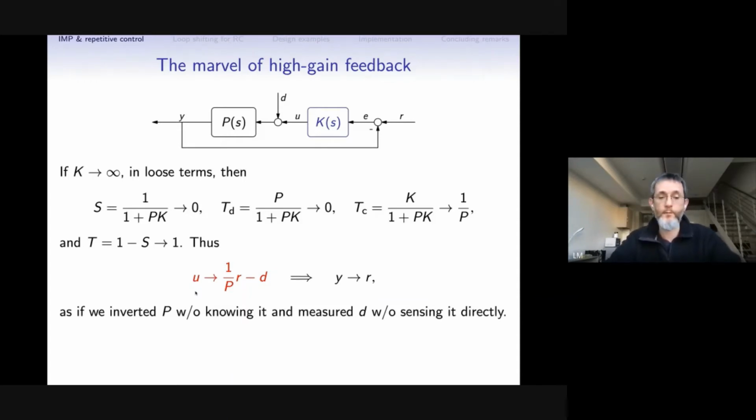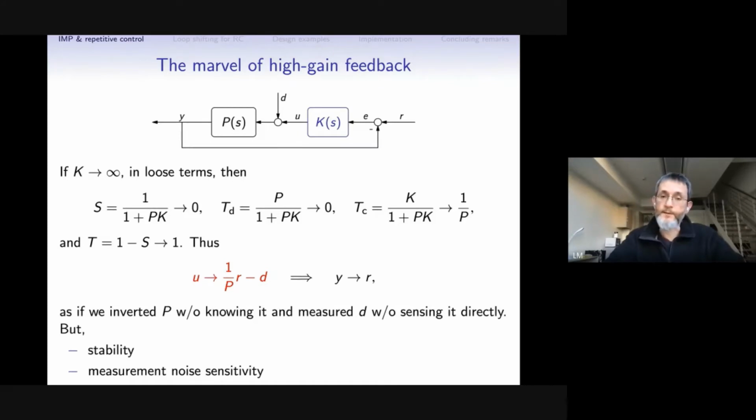And what is remarkable about this is that we invert the plant and measure disturbance without actually knowing the plant model and without having a sensor measuring D directly. Well, this sounds like a dream, but it's also not very practical. And 2 main reasons are stability and measurement noise sensitivity.